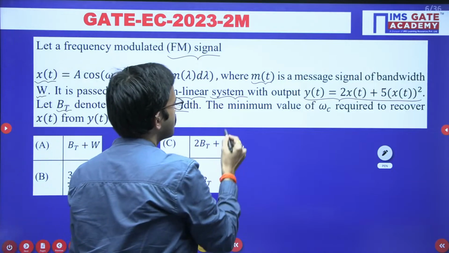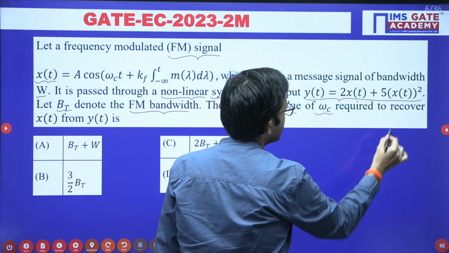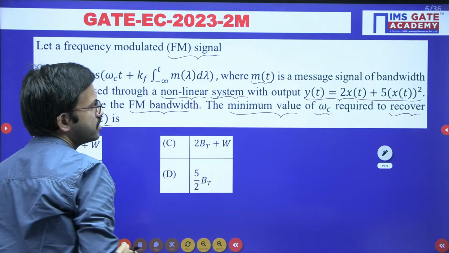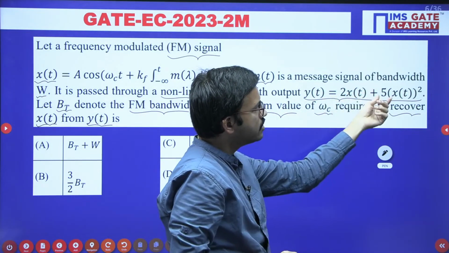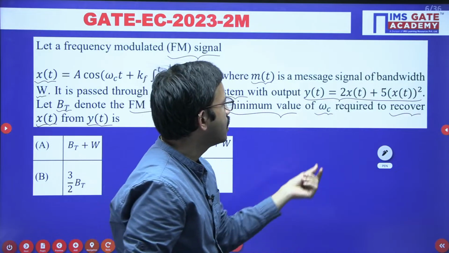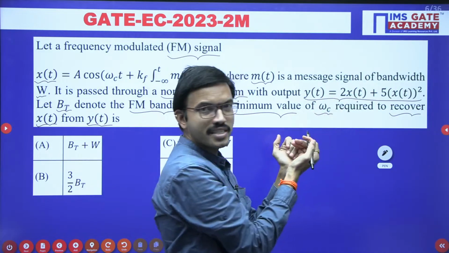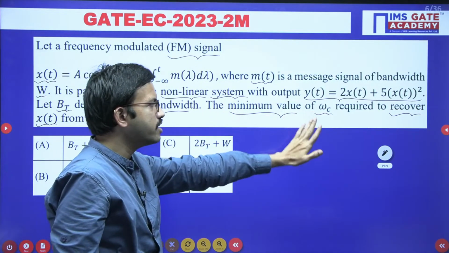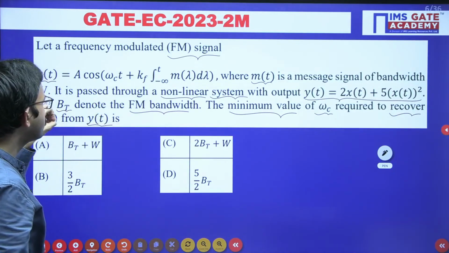Now the question is the minimum value of omega c required to recover x of t from y of t is. So in this particular y of t equation you are having x of t term and then you are having x square term, okay? After getting y of t, from that particular y of t, in order to extract x of t, what minimum value can we choose regarding omega c, in order to extract x of t from y of t.